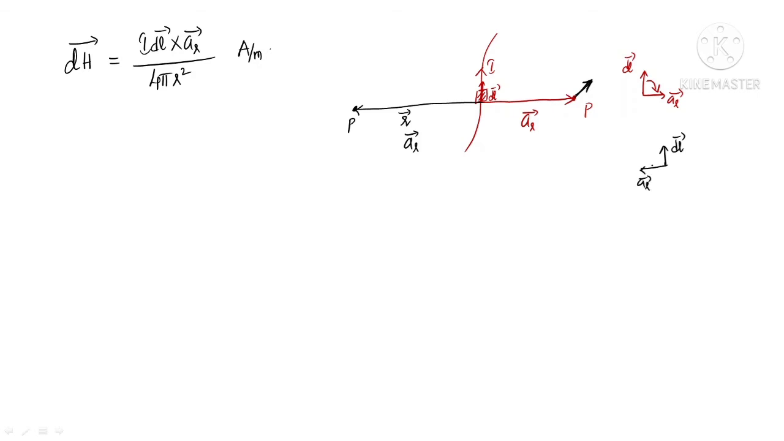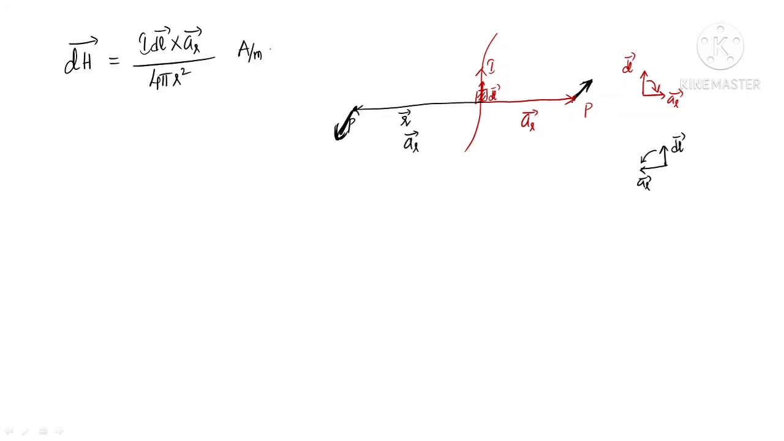Now curl your fingers. Start curling your fingers from DL bar towards AR bar. If you curl your right hand fingers except your thumb from DL bar to AR bar, your thumb gives you the direction of the field. Now if you observe, the field is in this direction, which is away from the board. Previously it was towards the board, now it is away from the board.